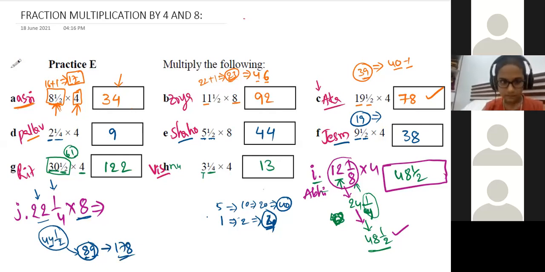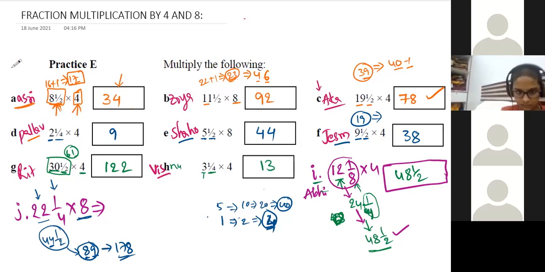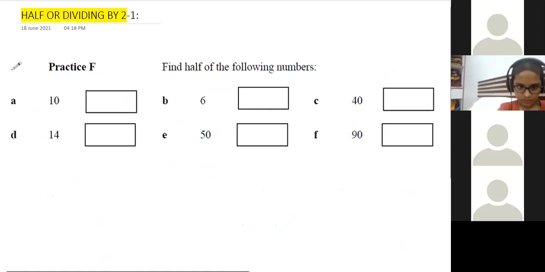Okay, right. Actually, we are not starting divisions, but for some special purpose, we are going to do this along with doubling, multiplication by 4, multiplication by 8. It is better to learn halving, which means dividing by 2, dividing by 4, and dividing by 8, so as to do multiplications only.